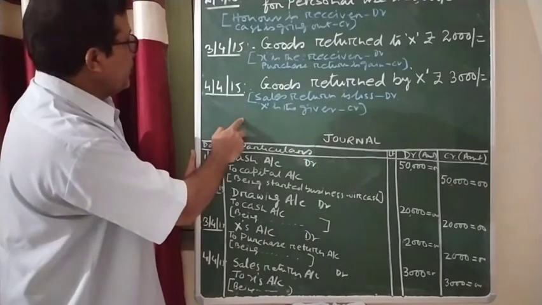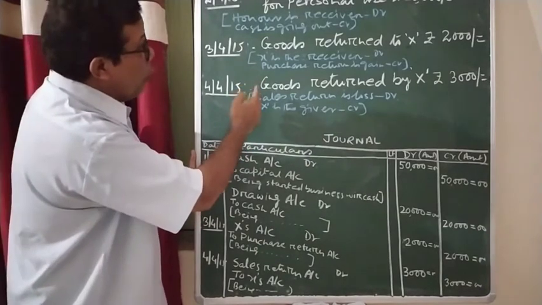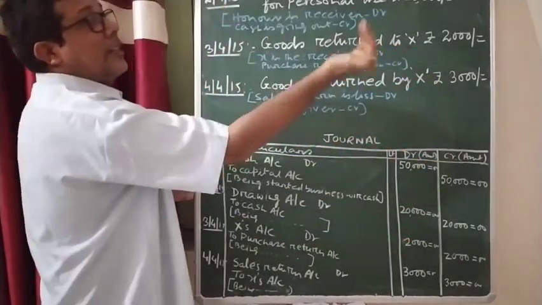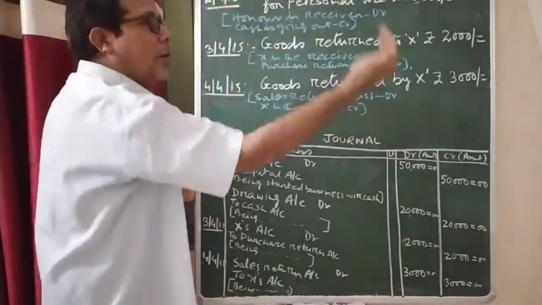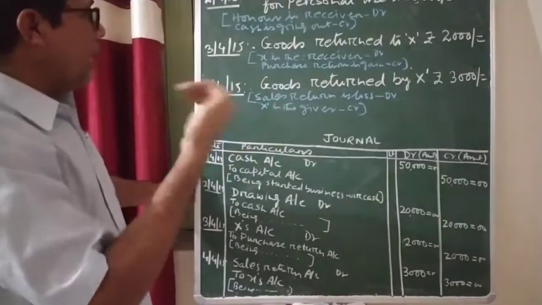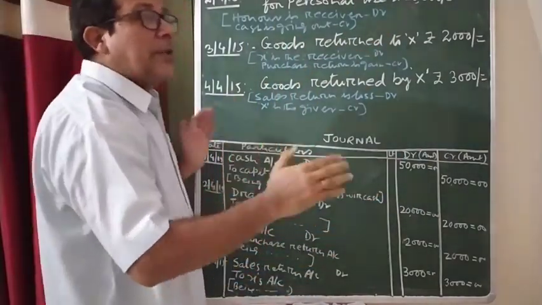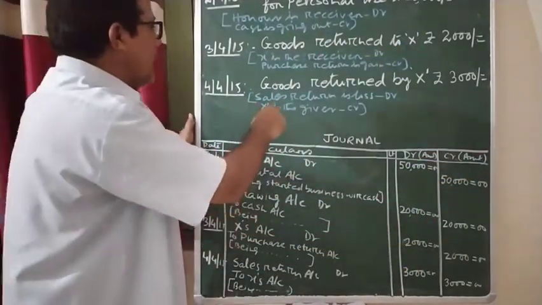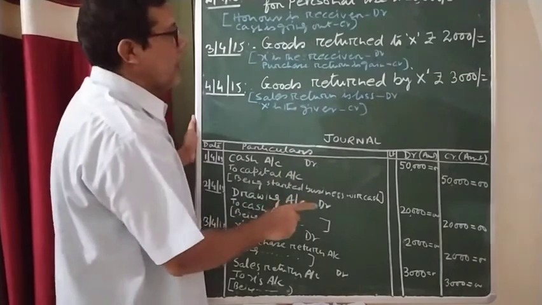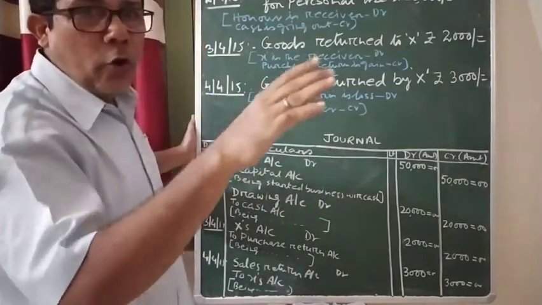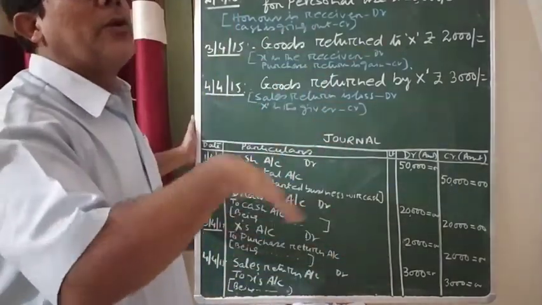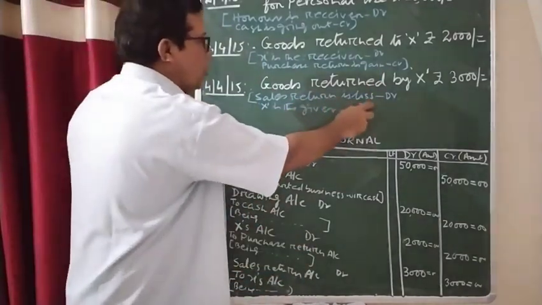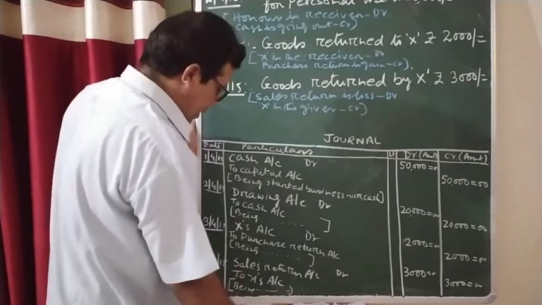Last one. Goods returned by X. Here it was to X, here it is by X. That means X is returning the goods to you. Before, you were returning; now the goods are coming back to you. Okay, beta? So when goods are coming back to you, that means you must have sold the goods, and those goods are coming back to you. In that case, the word used is sales return. Whenever you have already sold something and it is returned, you have to return the money. It is a loss for the organization. So sales return is a loss. Loss is considered to be debit.